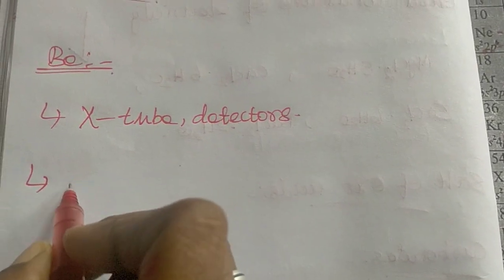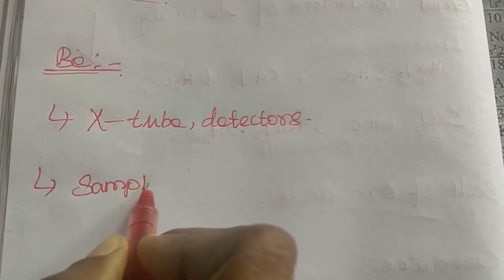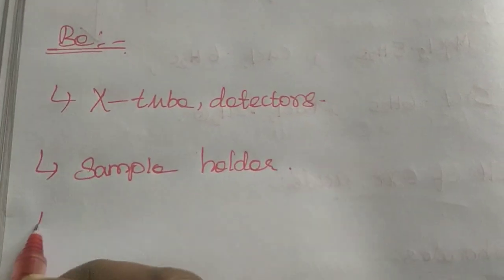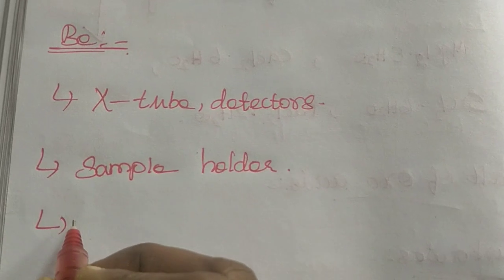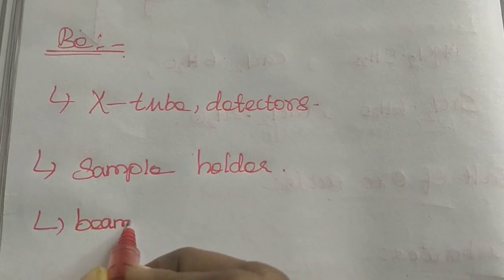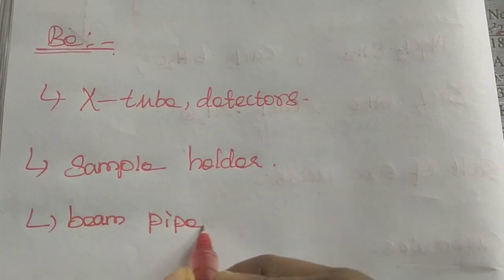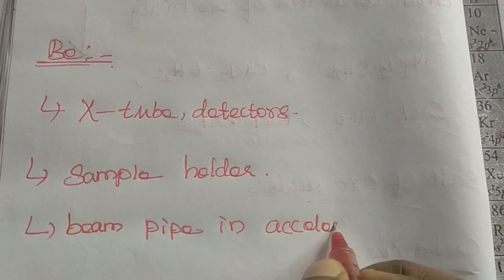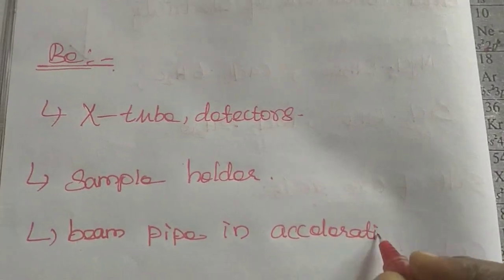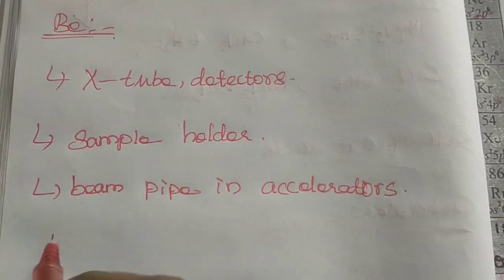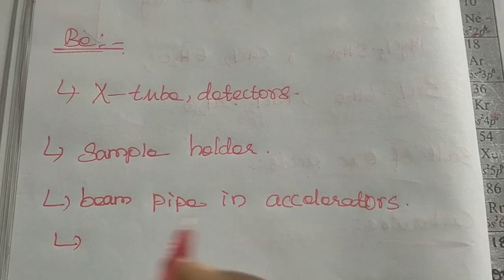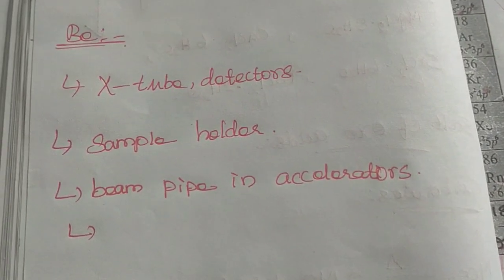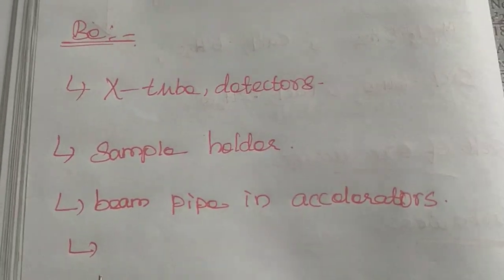First, sample holder in X-ray equipment, and the next one, beam pipe in accelerators. Next use, because of their low density and diamagnetic nature, we use this in various detectors.